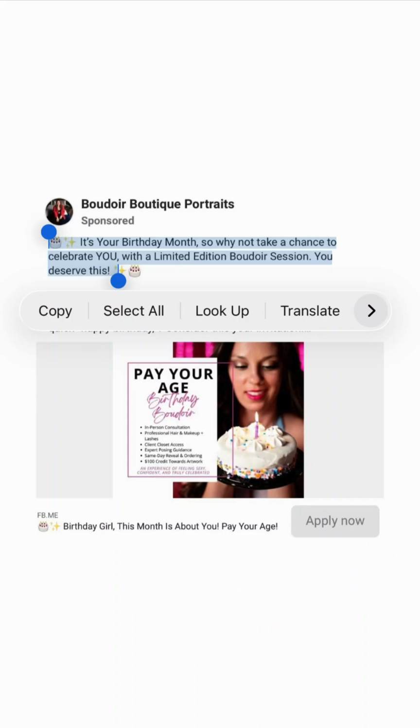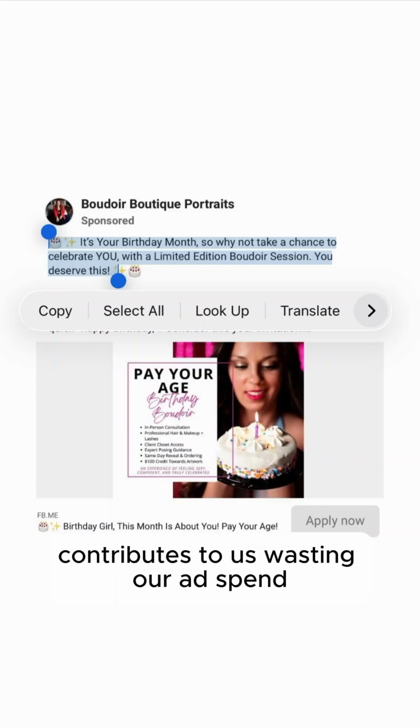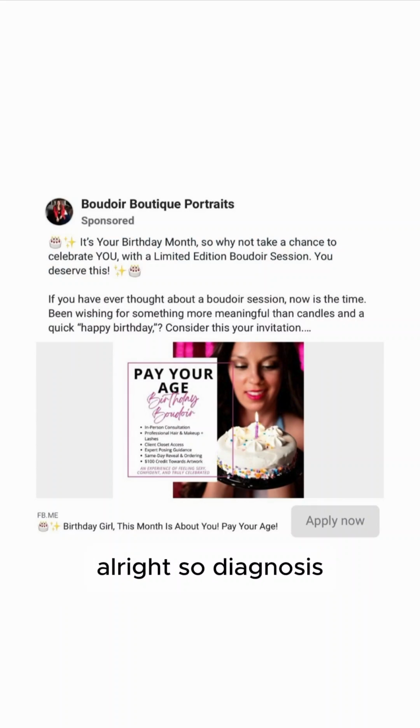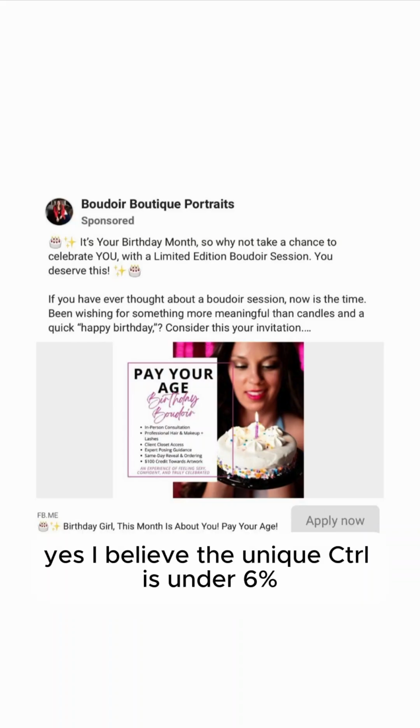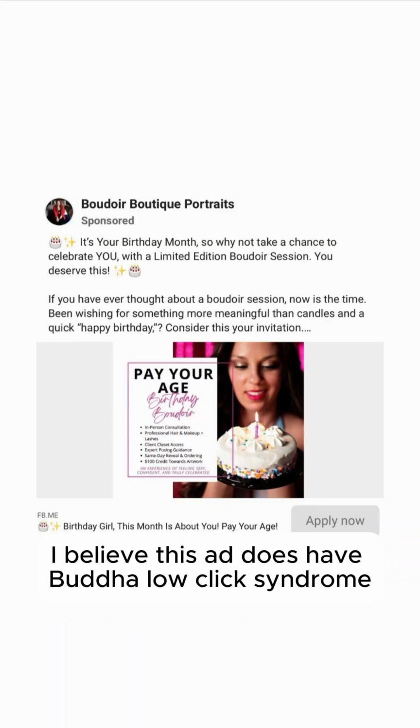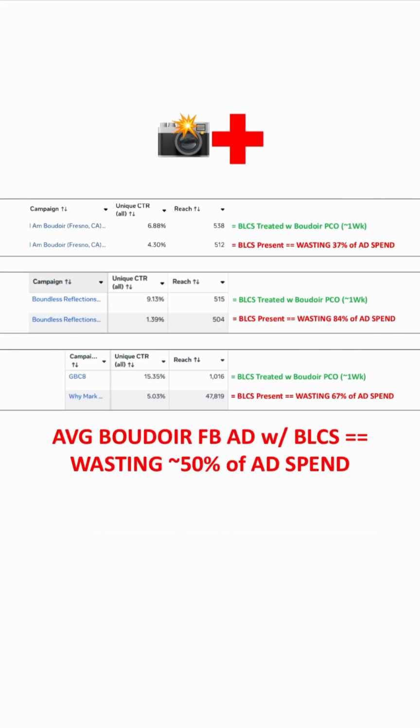and contributes to us wasting our ad spend. All right, so diagnosis: do we believe this has BLCS, aka Boudoir low click syndrome? Yes, I believe the unique CTR is under 6%. Therefore, I believe this ad does have Boudoir low click syndrome.